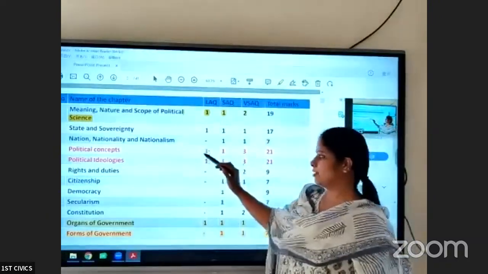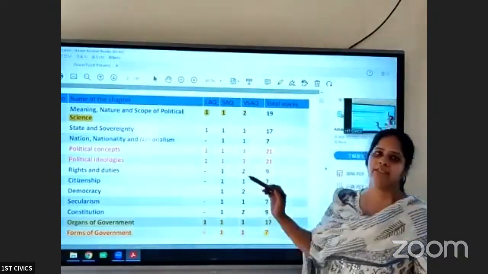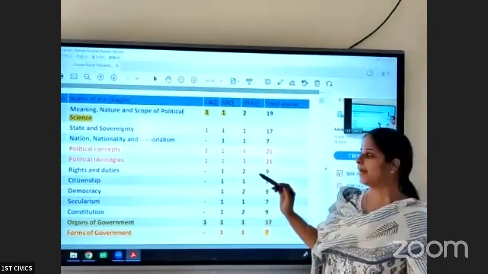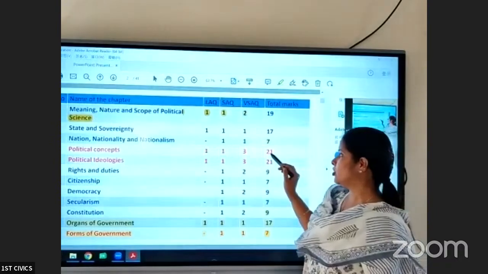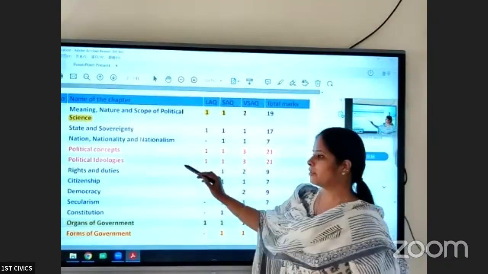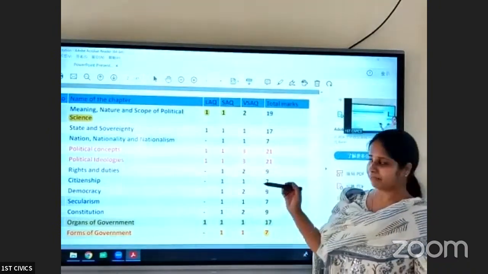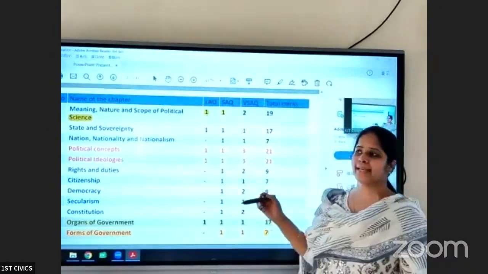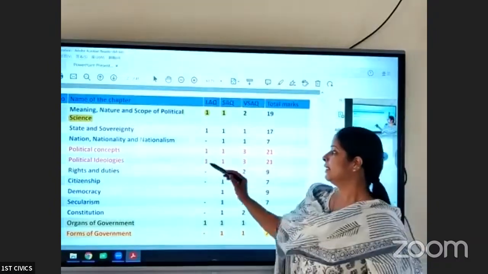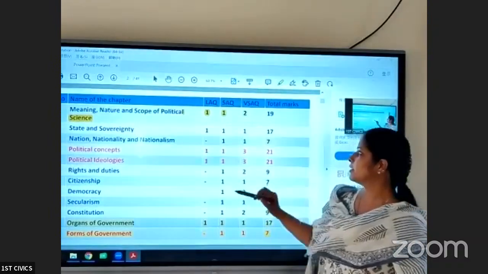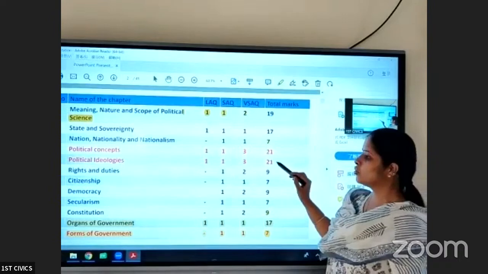Fourth chapter, political concepts. In this chapter, you will study various political concepts like law, liberty, equality, justice, power, and authority. This is the lengthiest chapter and it has got more weightage. Then fifth chapter is political ideologies. In this chapter, you will study different political ideologies like Gandhism, Marxism, liberalism, individualism. You will get one LAQ, one SAQ, three VSAQs from this chapter, and the weightage is 21 marks.